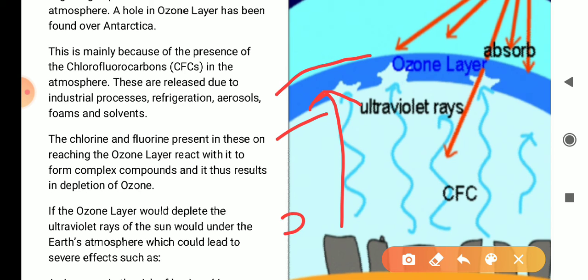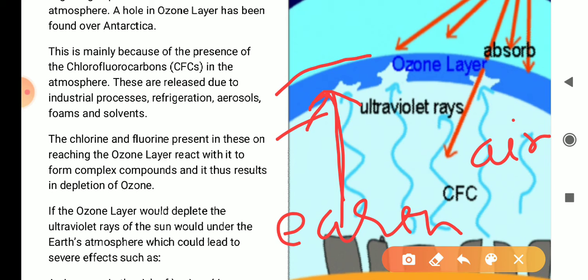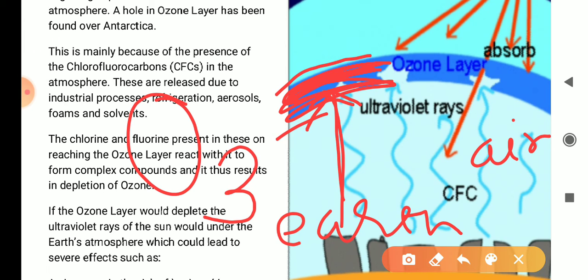This is our earth surface. This is the air. And from here, at around 23 kilometers, there is a very thick layer of which gas? Ozone. The formula is O3, not O2. O3 is the formula for it.